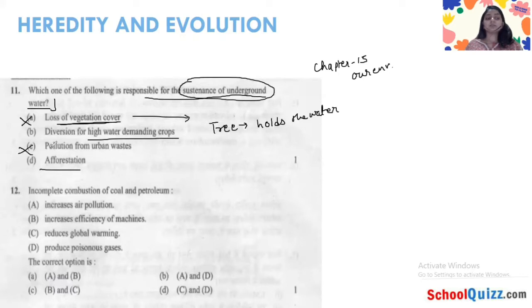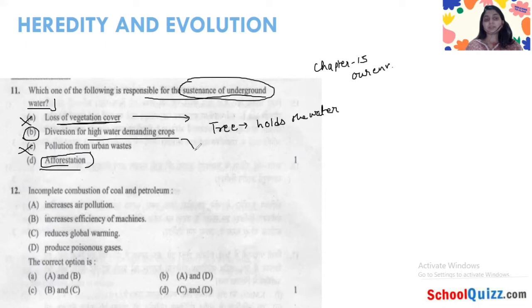Pollution from urban waste is also not the answer, because the question is demanding something else and the option is something else. Last option you have is afforestation. In the examination you might be confused because option B says high water demanding crops.